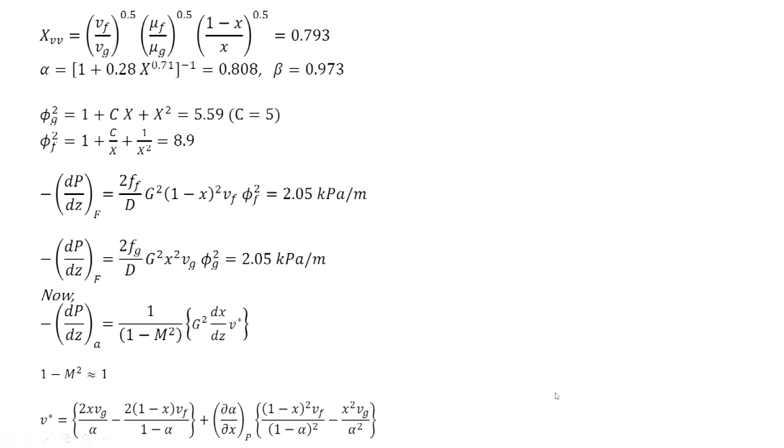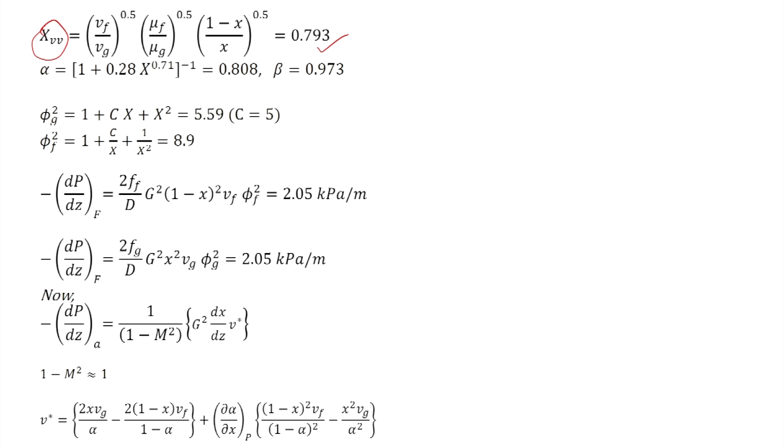Now, since both phases are laminar in this case, it is the viscous regime, and therefore, we calculate XVV using this expression, we get 0.793.